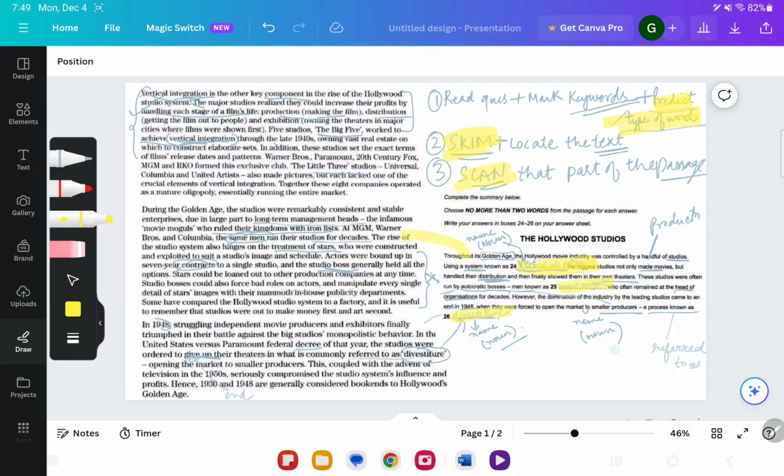When I say compare both the texts, we compare the meaning. So we find where they are paraphrased, where the sentences are paraphrased. Once we find that, our work becomes easier. So we do the skimming fast and we take a little bit more time on scanning because we have to find the correct answer.